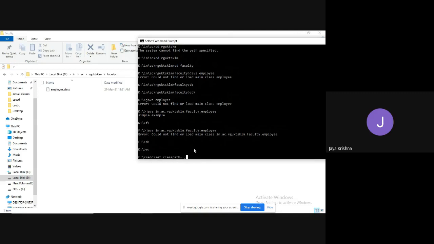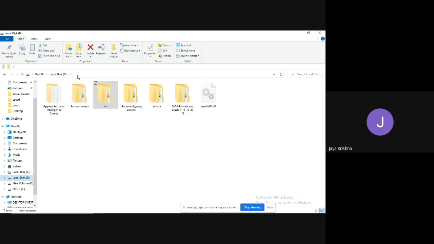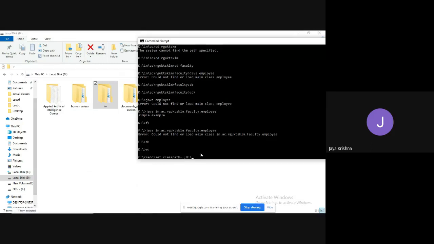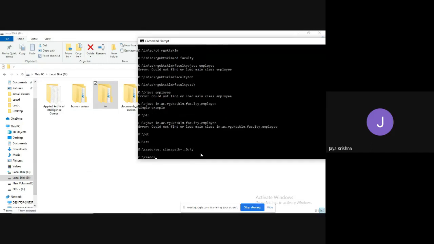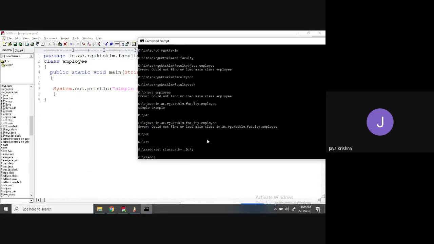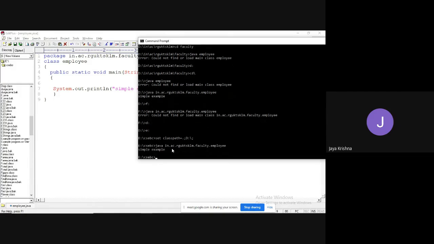Okay. So which drive am I going to attach? Up to where we need to copy? We need to copy only up to D drive. That is what I said, right? D drive. Then press enter. That's it. Press enter. If I compile now, how to compile? Complete file name. How to compile? You got the output or not?